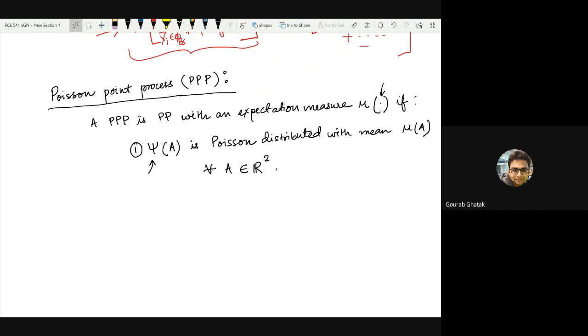It means simply that the probability that psi of A is equal to n is given by the Poisson distribution, which is e to the power minus mu of A, times mu of A to the power n over n factorial.